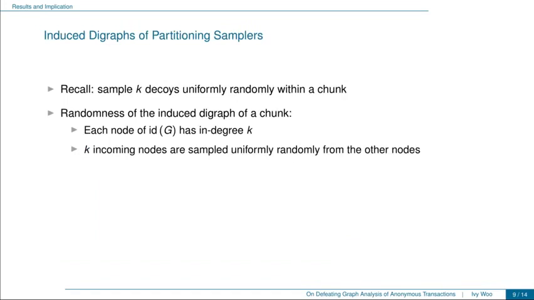Now consider the induced directed graph of a partitioning sampler. Recall that a partitioning sampler would sample some k decoys uniformly randomly within a chunk. We observe that in the induced directed graph of a chunk, each of the nodes has in-degree k, and the k incoming nodes are sampled uniformly randomly from the other nodes. In the literature of random graph theory, graphs with this type of randomness are called k-in-degree regular random directed graphs, and are denoted by curly G reg here.